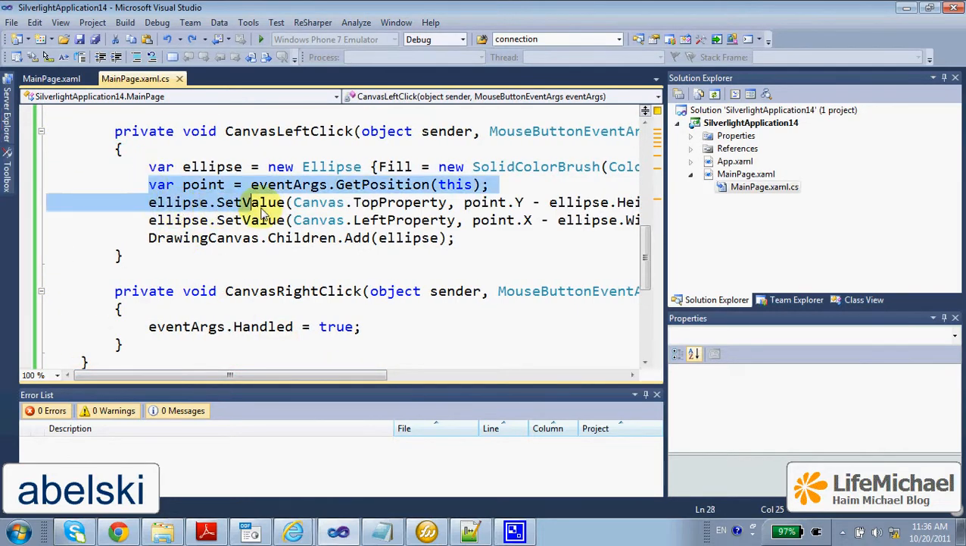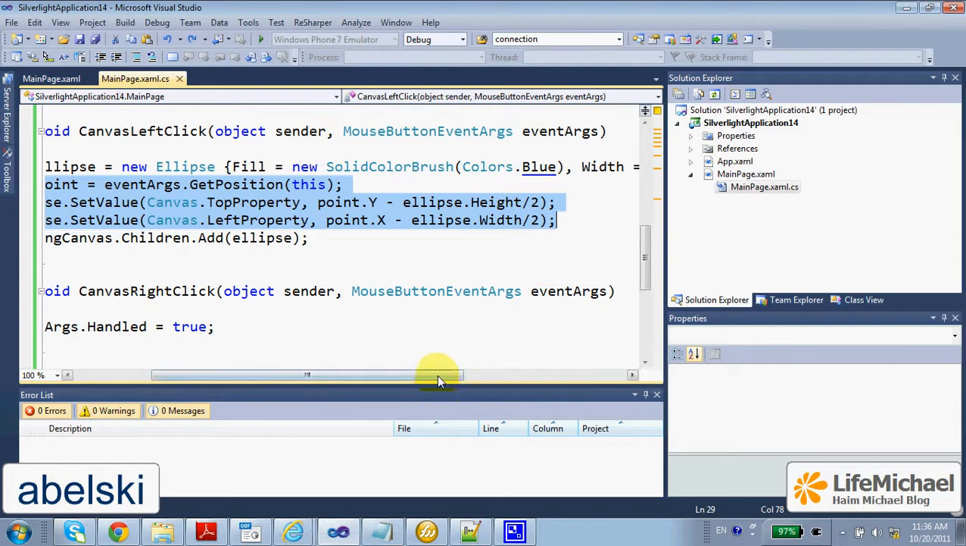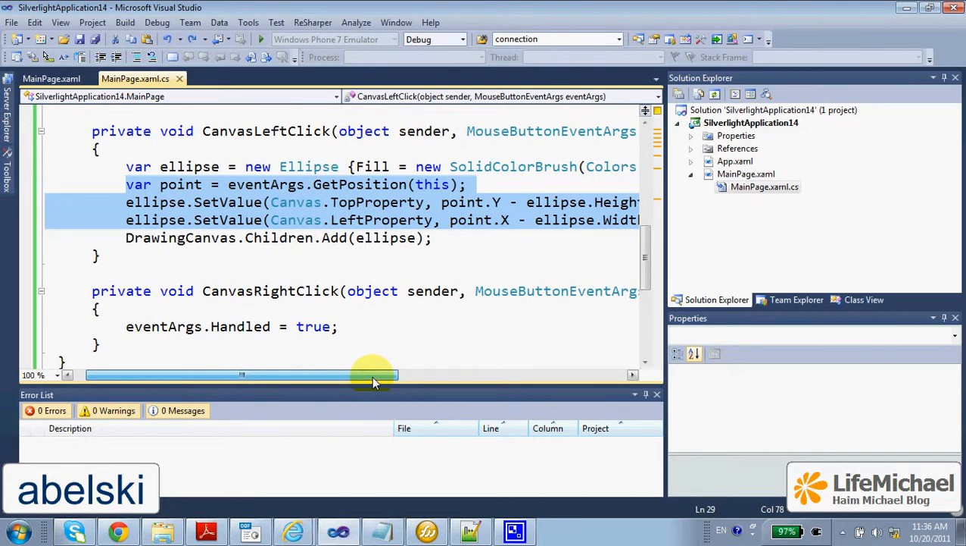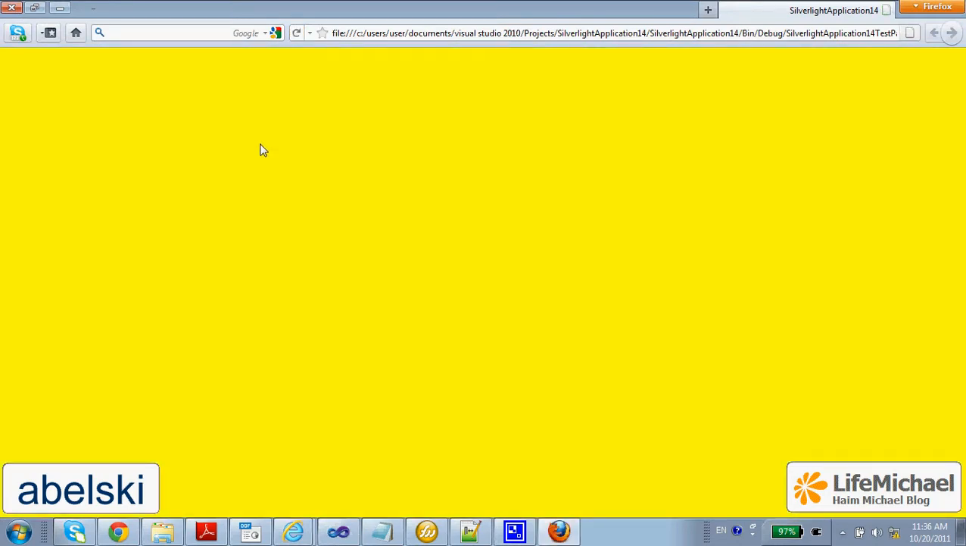Here we introduce the required changes in our ellipse object so that it will be placed exactly where the mouse points, meaning that the mouse points at a specific point where the center of the ellipse shall be placed. If we execute this code sample, we get something like this. Now if I press the mouse left button, I get a simple ellipse.